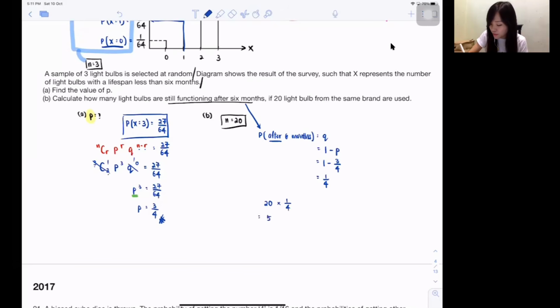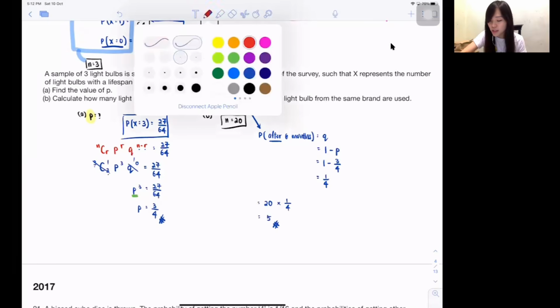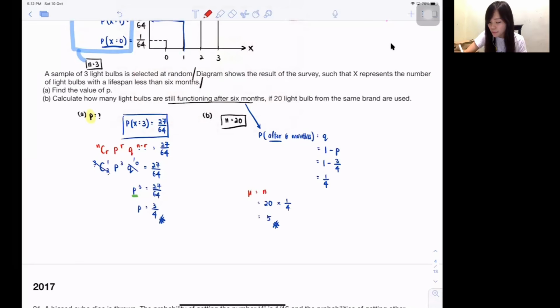Isn't the answer 5 light bulbs? Because 1 over 4 is 25%. So out of 20, 25% of them is actually 5 light bulbs, 5 light bulbs still functioning after 6 months. Understand? And actually, do you realize this particular working is the mean formula, np, under this chapter?